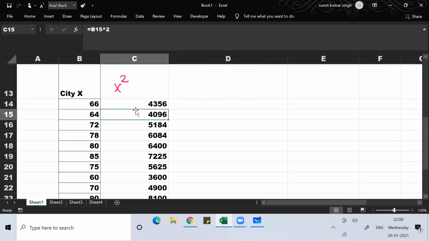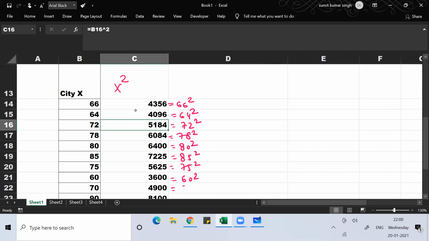66 square 4356, 64 square 4096, 72 square 5184, 78 square 6084. I hope you are understanding. This is 66 square, this is 64 square, this is 72 square, this is 78 square, this is 80 square, this is 85 square, this is 75 square, this is 60 square, this is 70 square. You can use a calculator to find these values. I think everyone understood this part.